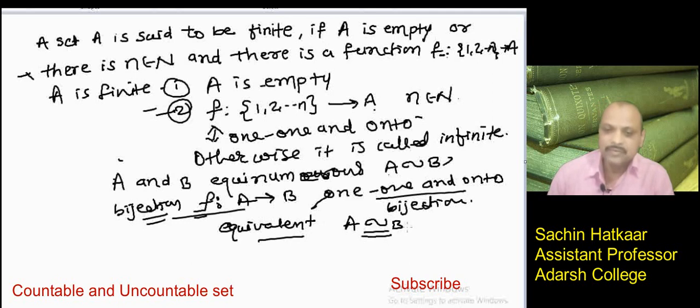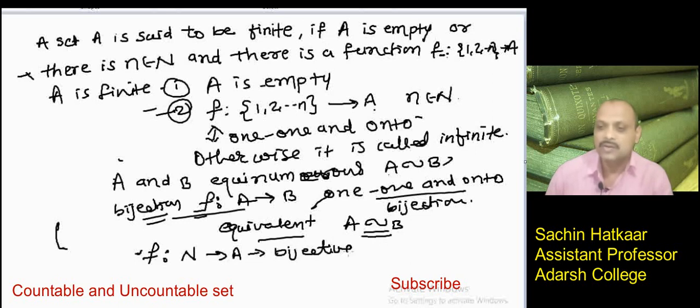Now when we have a function from the set of positive integers, or set of natural numbers, to the set A, and this function is bijective, it is a one-to-one correspondence. When I use the word correspondence, I mean it is a one-to-one and onto function.